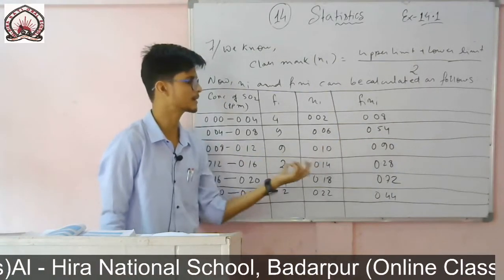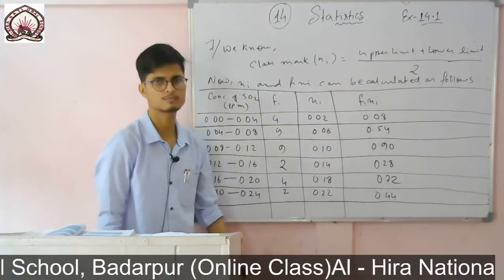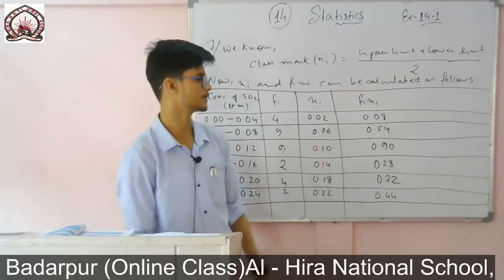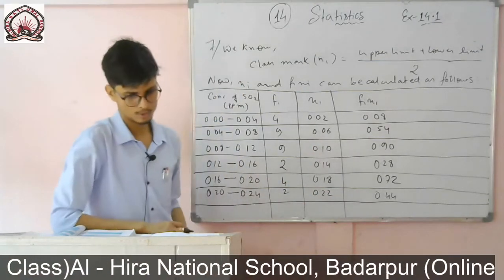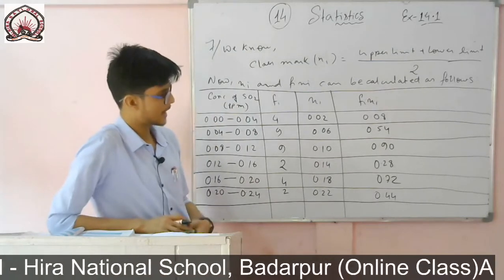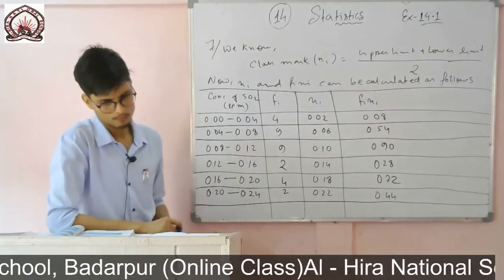So easily I have calculated, so that's why I have not gone to any other method like assumed mean method or step deviation method. Directly I have done it here because I can easily calculate this. So 0.08, 0.54, 0.90, 0.28, 0.72 and 0.44.